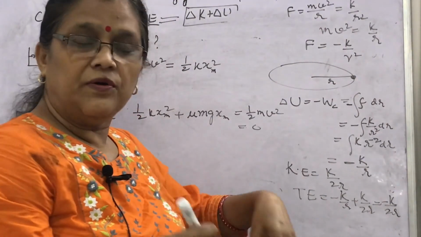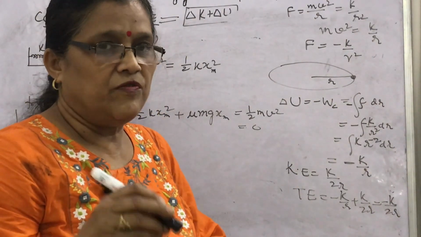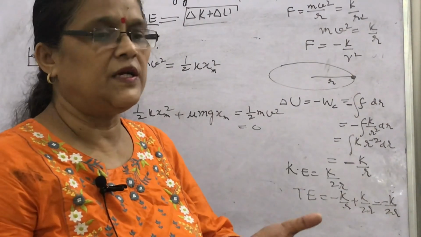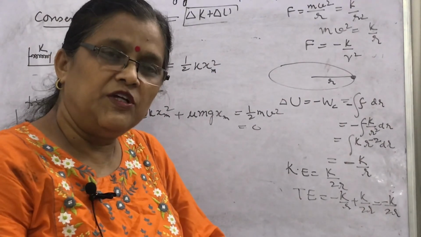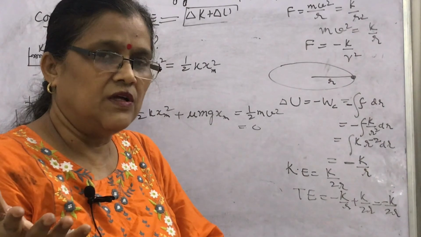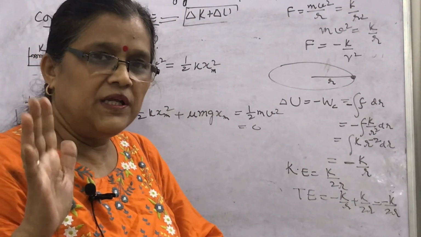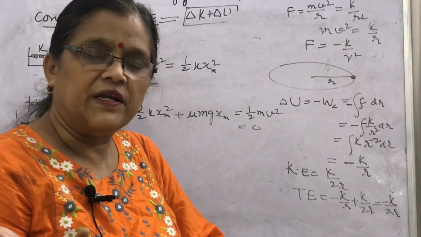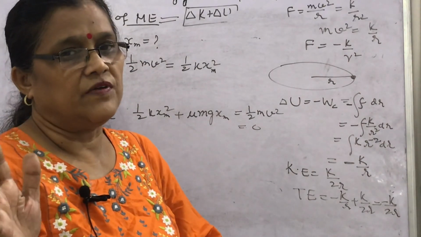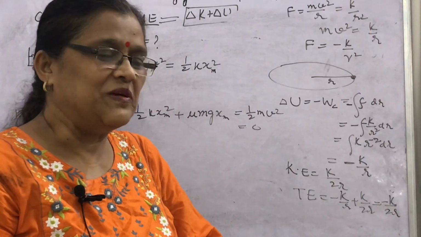When non-conservative forces are absent and external forces are absent, only then the mechanical energy, that is the sum of kinetic energy plus potential energy, will remain conserved. This is the conservation of mechanical energy. I hope you must have enjoyed it.